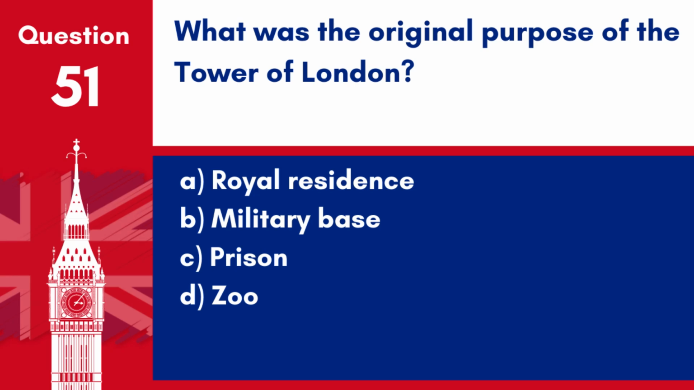Question 51. What was the original purpose of the Tower of London? A. Royal residence. B. Military base. C. Prison. D. Zoo. Answer C. Prison. The Tower of London originally served many purposes, including a royal residence and treasury, but it is most famous as a prison for high-profile inmates.